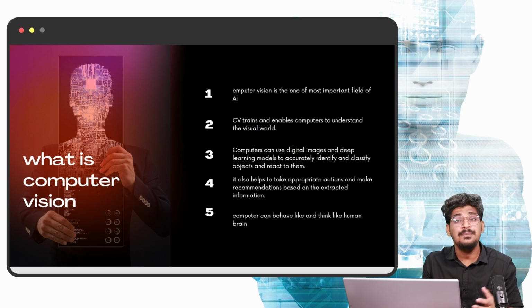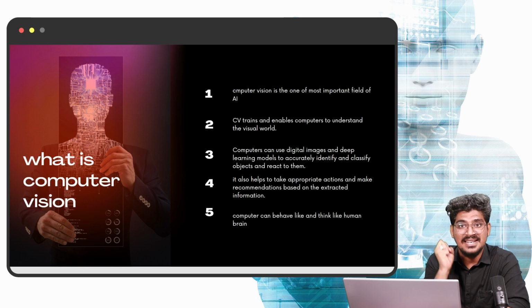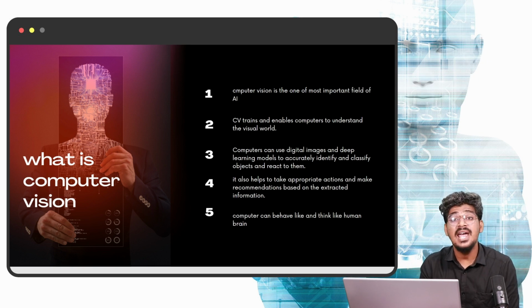Okay, right. So it helps to take appropriate actions and make recommendations based on the extracted images. How can it be? Once you process the image, it extracts the features from the image, for example objects in the image. Based on this information, it gives recommendations and decisions, based on the features. Okay, right. So the computer can behave like a human, think like a human, and take decisions like a human. How can it be?